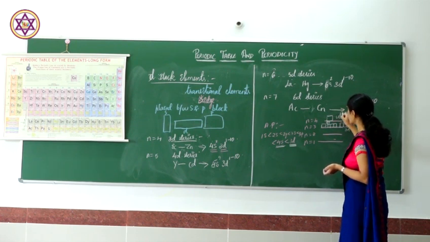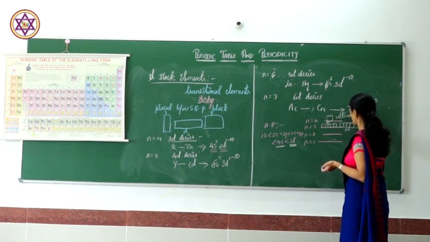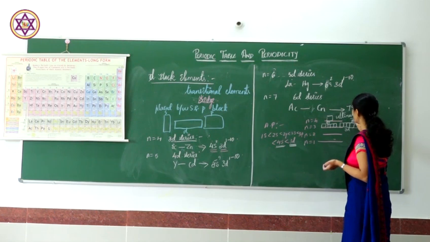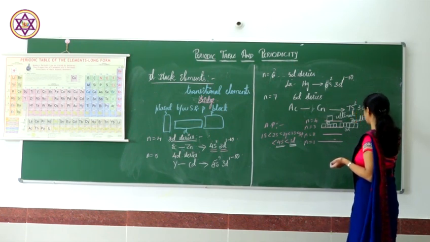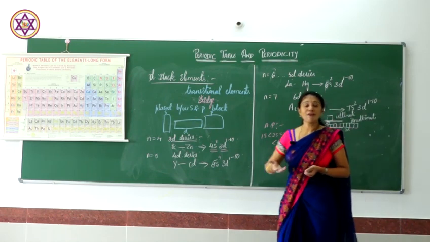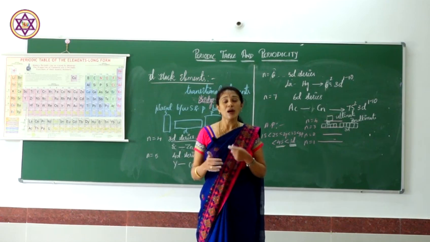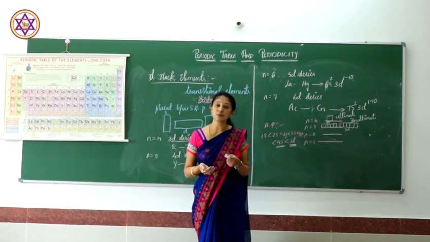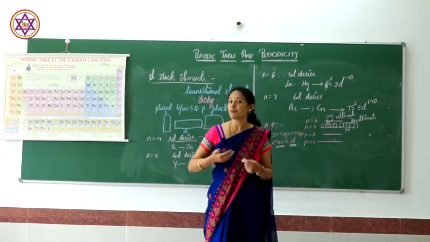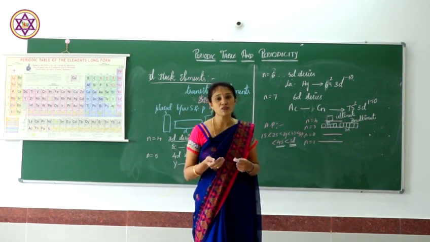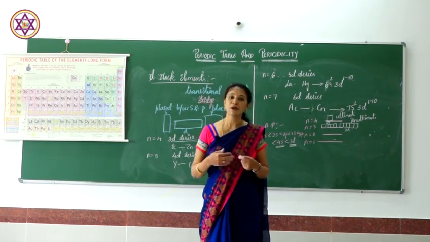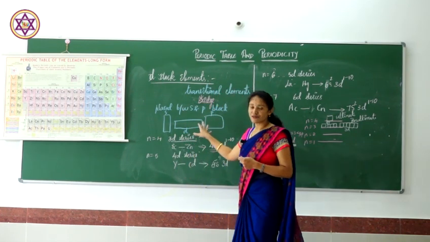This is the ultimate shell and this is the penultimate shell. Earlier we discussed s block elements, where the valence electrons enter the s subshell, and p block elements, where the valence electrons enter the p subshell, but not in the case of d block.